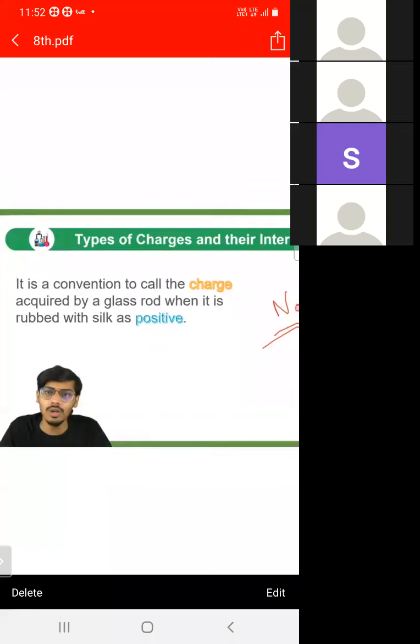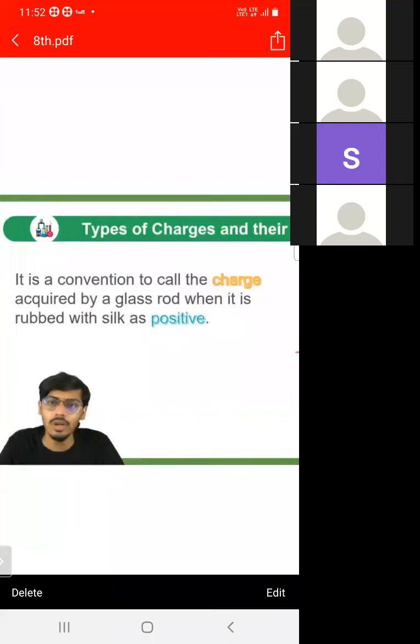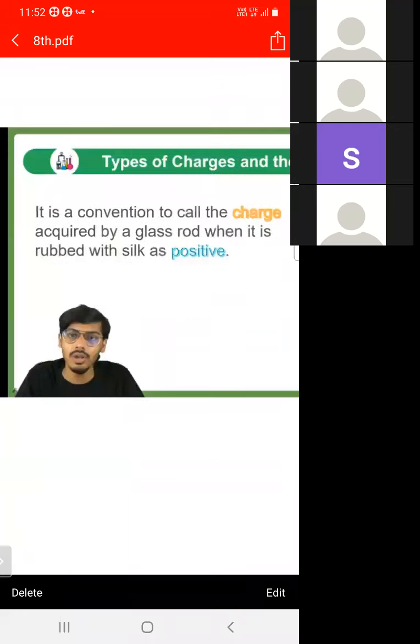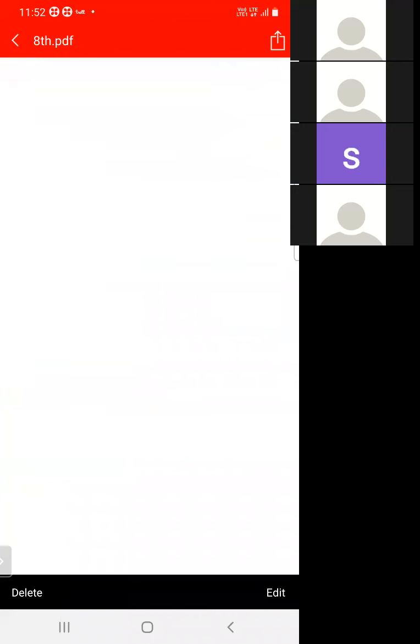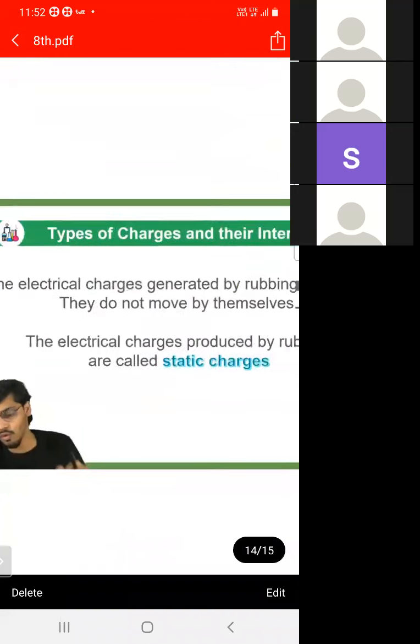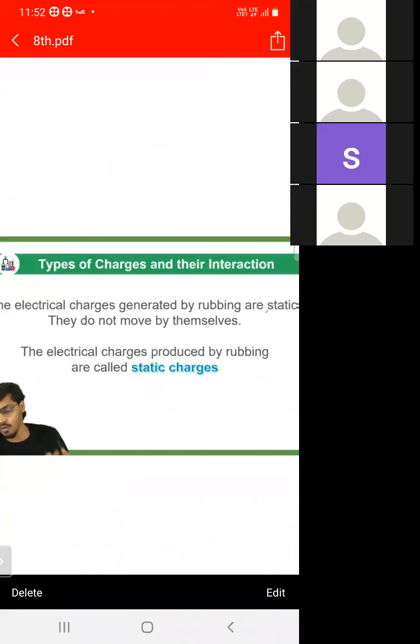So what is the convention? When we rub a glass rod with silk, the glass rod acquires positive charge and the silk acquires negative charge. You have to remember this convention: the glass rod acquires positive charge. When we produce charge by rubbing, it is static.